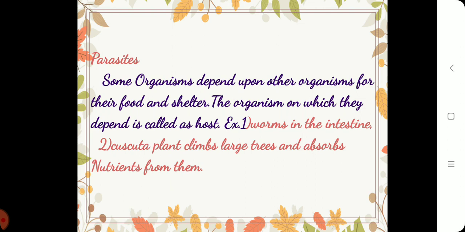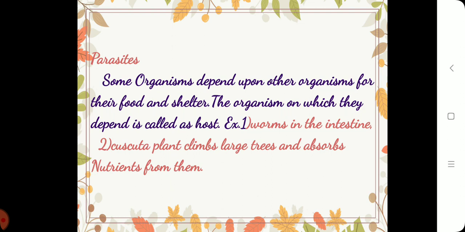Next, we are going to study about parasites. Some organisms depend upon other organisms for their food as well as shelter. The organism on which they depend is called the host. For example, worms in our intestine. These worms take shelter in our intestine as well as take the ready-made food from our body. So these worms are called parasites and our body is called the host.